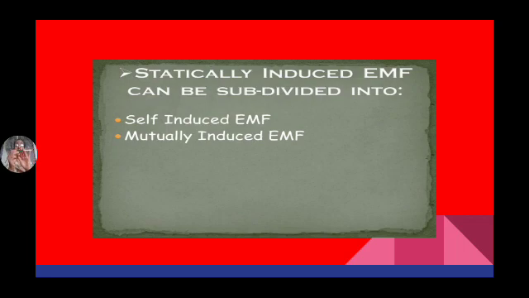Whenever flux links the conductor, again some EMF is induced. But here no flux is developed in itself. It is using the flux of the first conductor. Hence the EMF induced in this conductor is known as mutually induced EMF.